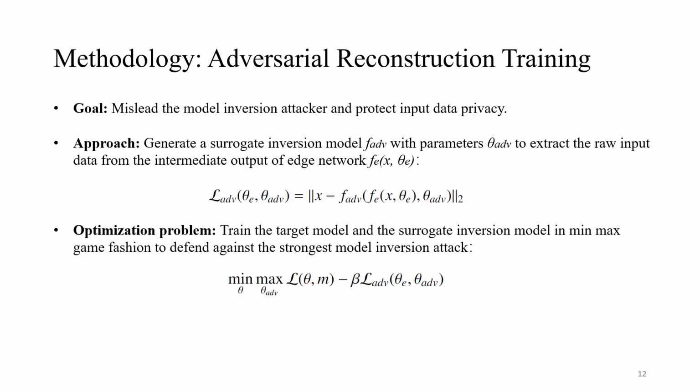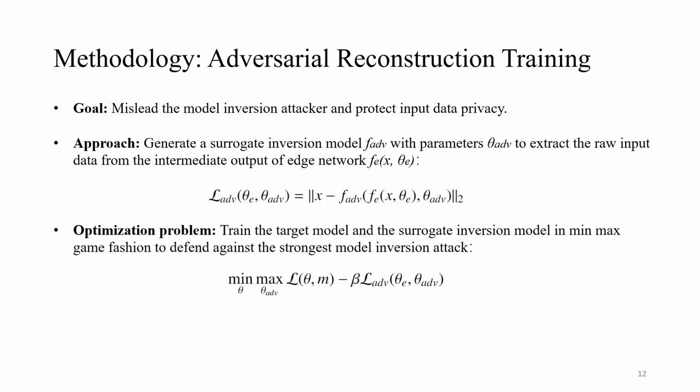Adversarial reconstruction training is designed to mislead model inversion attackers and safeguard input data privacy. We create a surrogate model, simulating an imagery attacker's attempt to extract raw input data from the intermediate output. The surrogate model endeavors to minimize the L2 norm distance between its reconstructed images and the actual input data, or we term this the adversary loss.